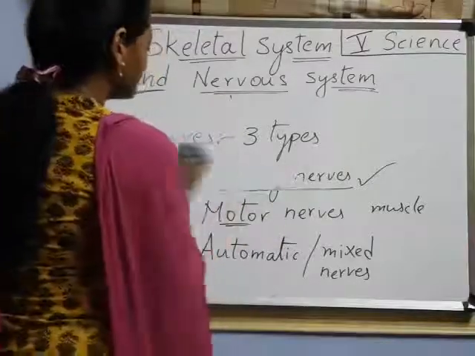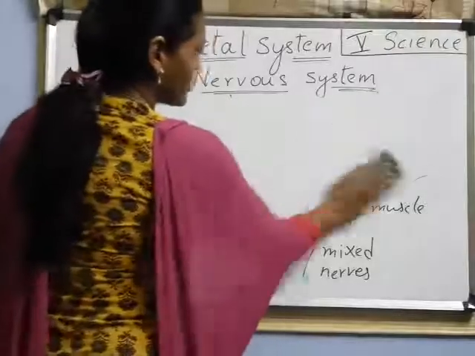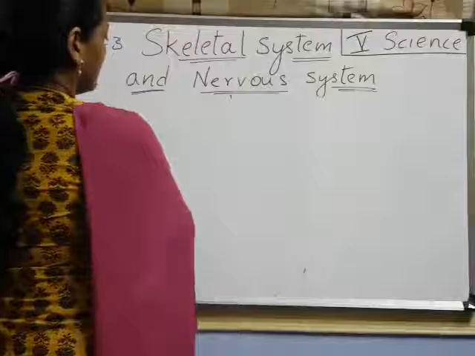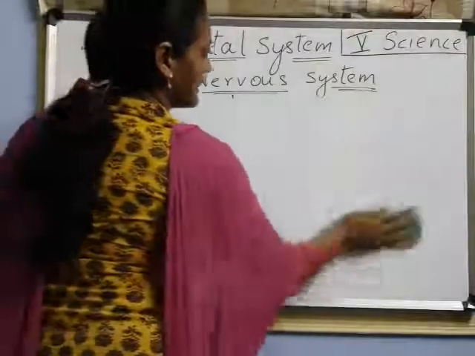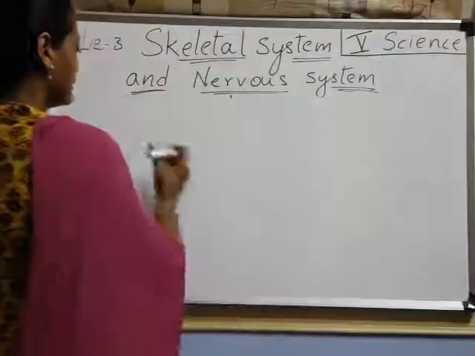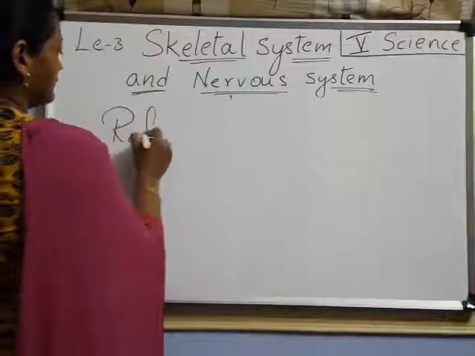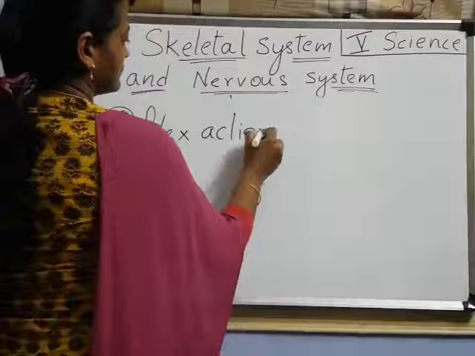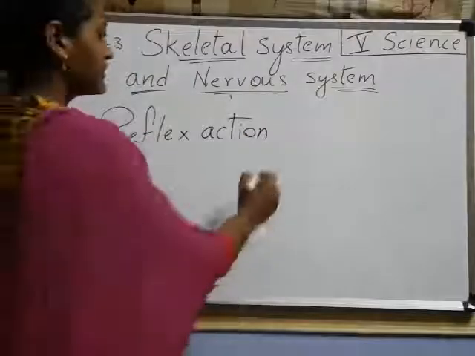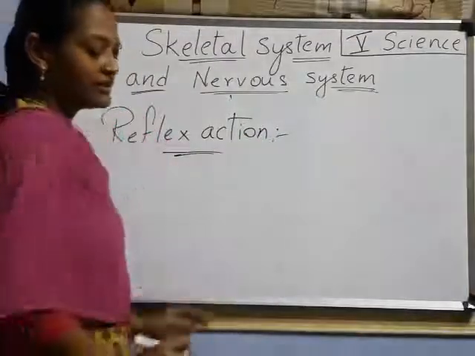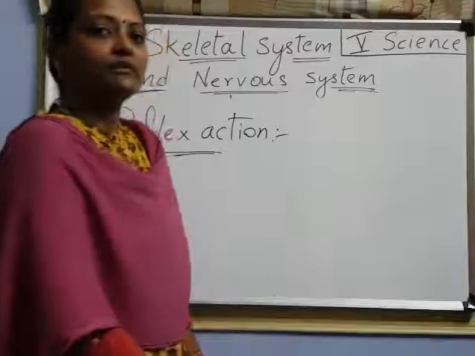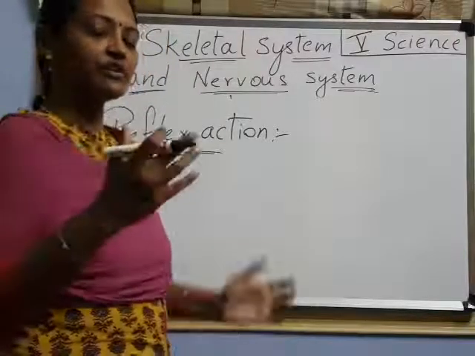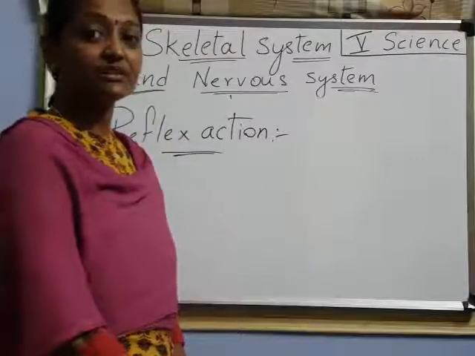Now coming to the last topic in this nervous system, which is about reflex action. What is that? This is nothing but, children, when you are going and suddenly so much wind is coming in front of you, then you are closing your eyes without your knowing.